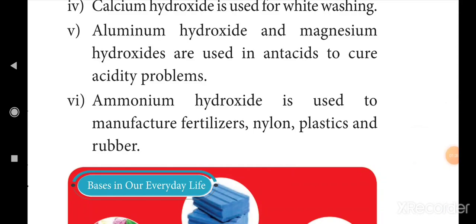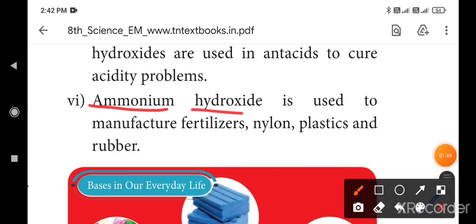All plants need nitrogen for growth. That's why most fertilizers are made from ammonia. So ammonium hydroxide is used to manufacture fertilizers, nylon, plastic and rubber.